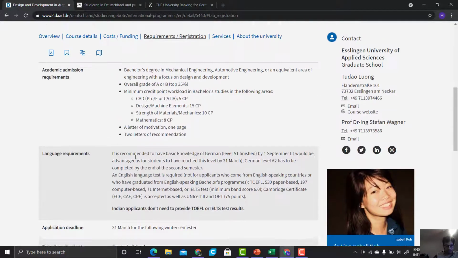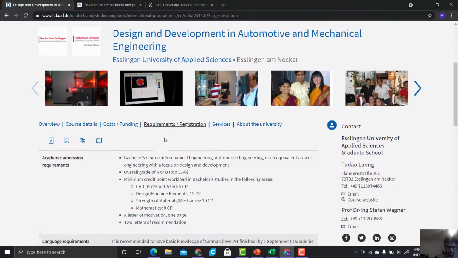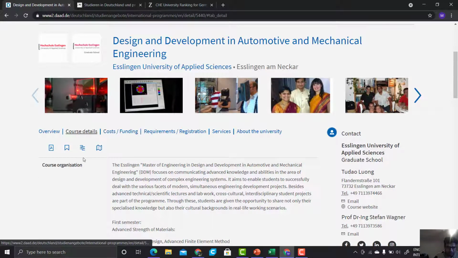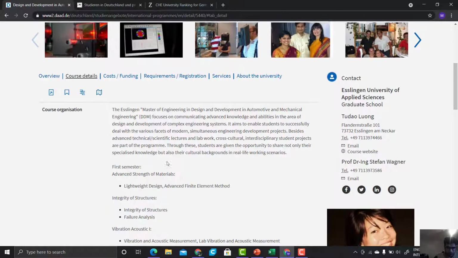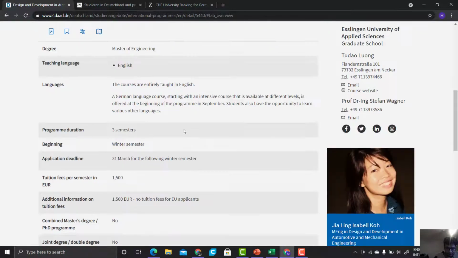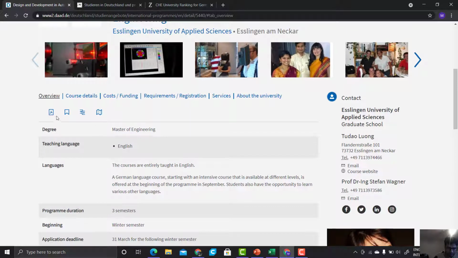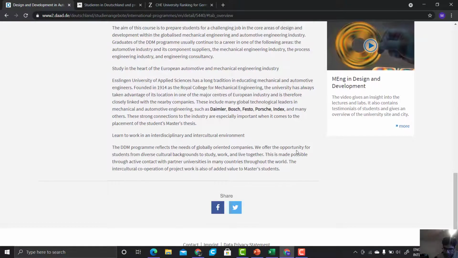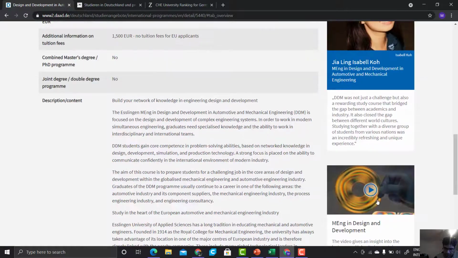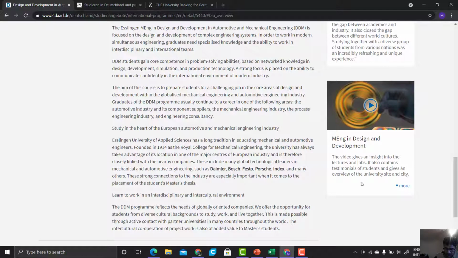But I will suggest you always go to the course website to get detailed knowledge about the course and its procedures. Sometimes you will find only very limited information here. So how do you reach the course website? When you come to that portal and check this, there you will find a link of the course website here. For example, in this course they have not written the course website, but they have given this,